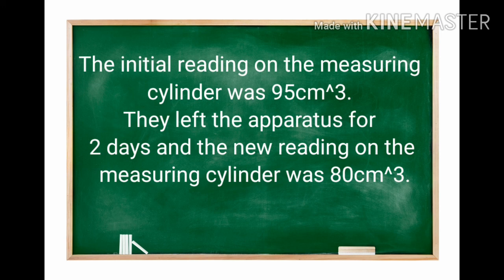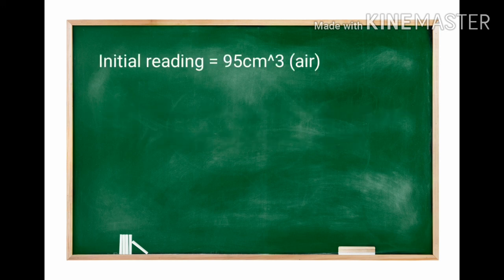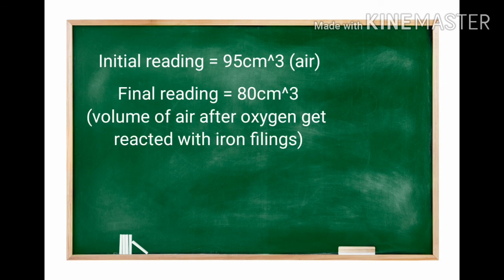Oxygen from the air reacts with iron filings. The student took the reading after 2 days. Then the final reading obtained was 80 cm³. At first, we want to calculate the percentage of oxygen in the air. We can write the given values. Initial reading, that means the volume of air, is 95 cm³. Then final reading, that means the volume of air after oxygen reacts with iron filings, is 80 cm³.